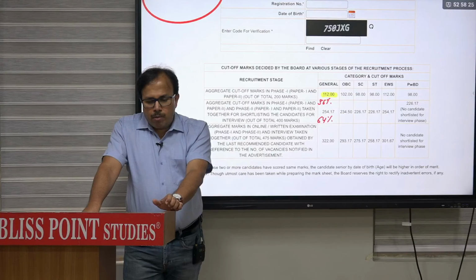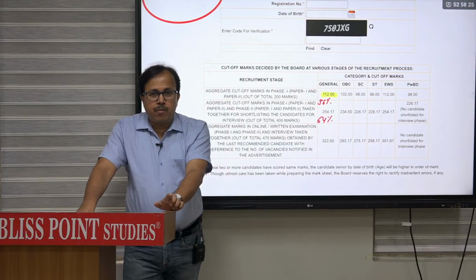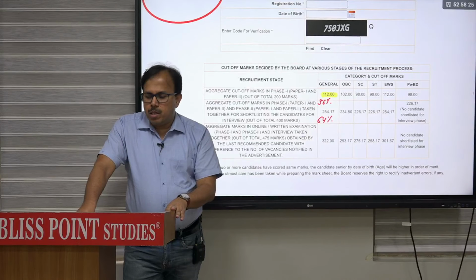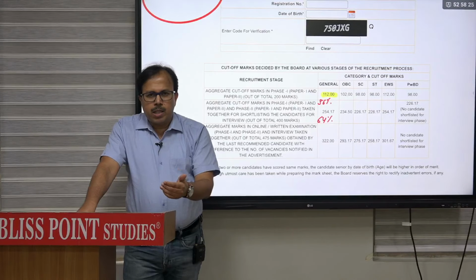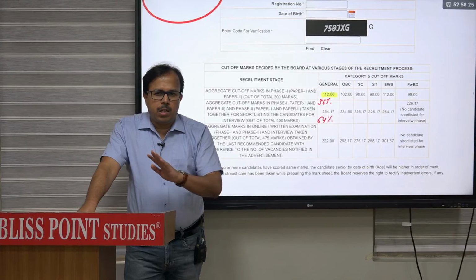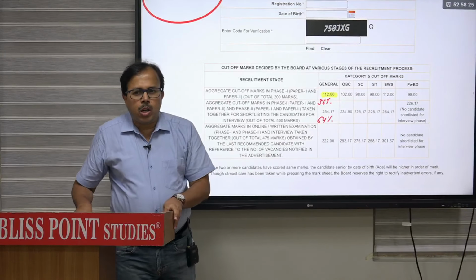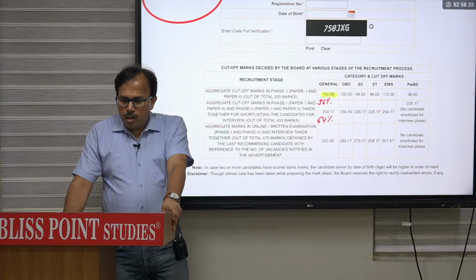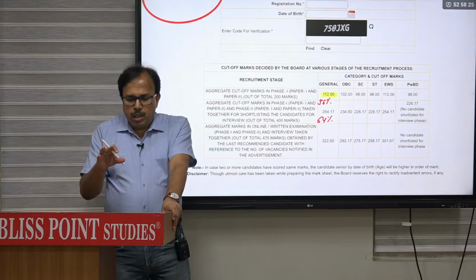So a score of about 145 150 in phase 1, then phase 2 about we can say 10 to 15 marks कम हो सकते हैं descriptive nature की वजह से, so about 130 to 140, and interview about 50 to 60. Generally they are lenient in interview also. So a score of about 50 to 60 is achievable. In that way you can land up with in the range of 325 to 335.